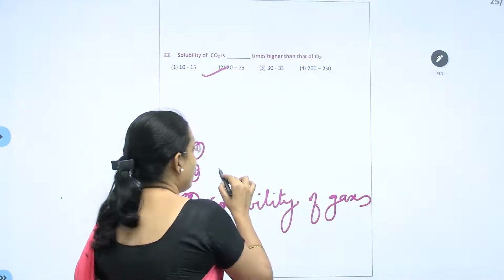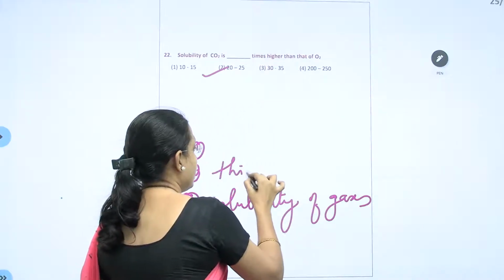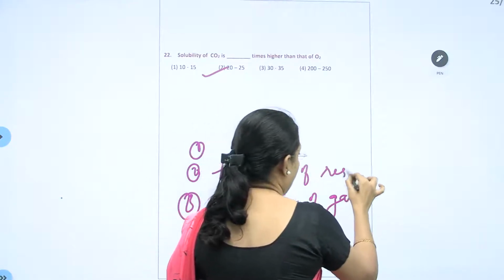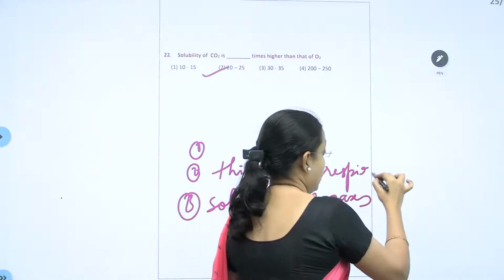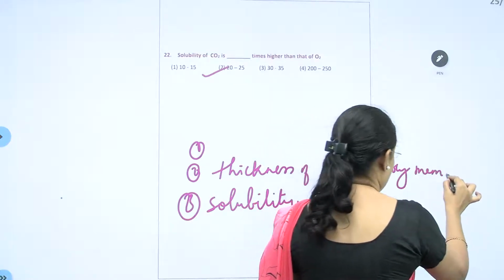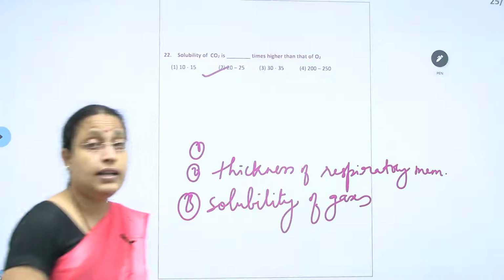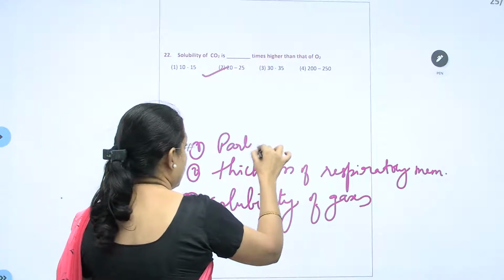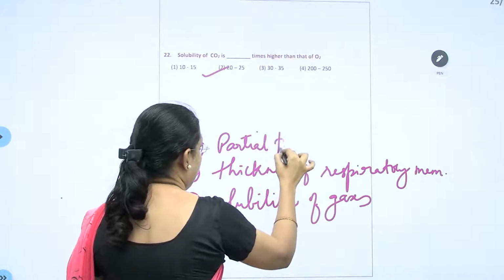Another factor is the thickness of the respiratory membrane. And another factor is the partial pressure.